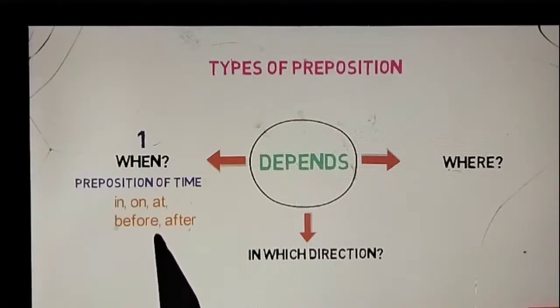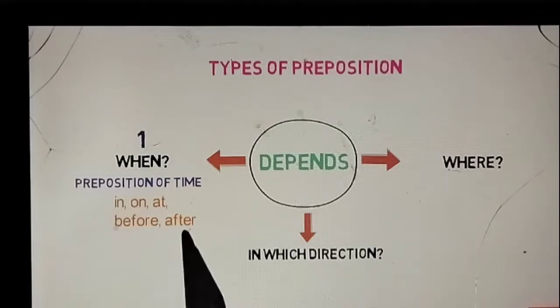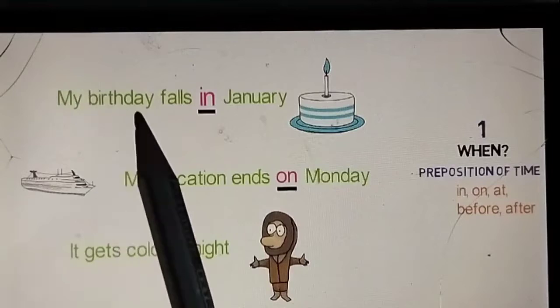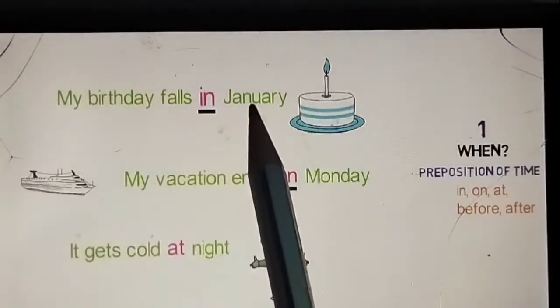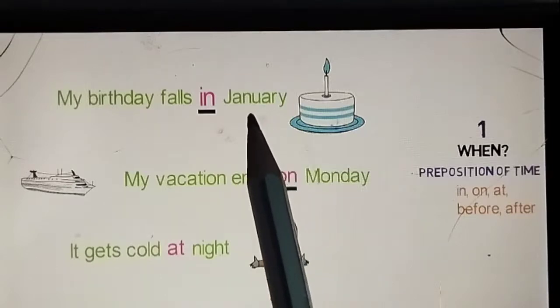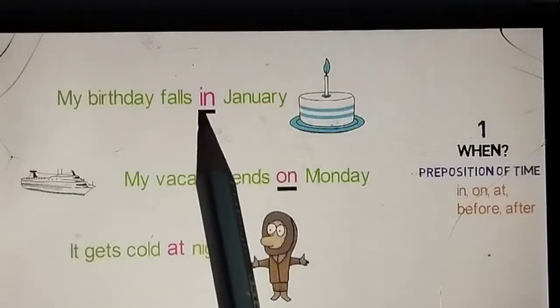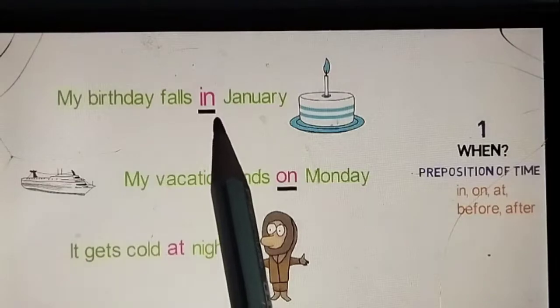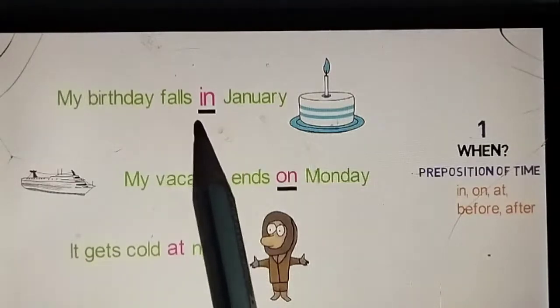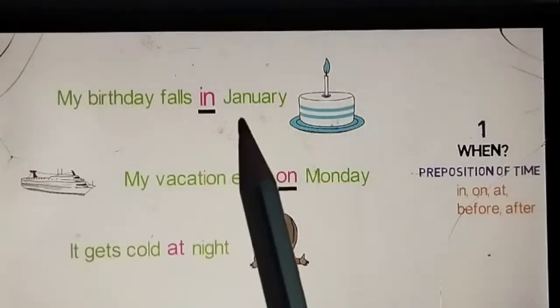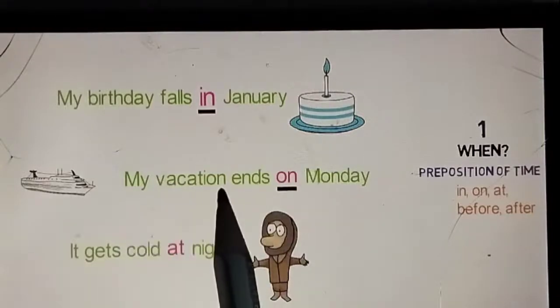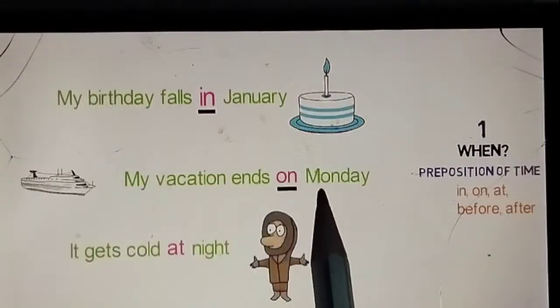Let's look into some sentence examples to make things clear. My birthday falls in January. When my birthday falls, it falls in the month of January. In here is a linking word, and hence it is a preposition. Second one is my vacation ends on Monday.